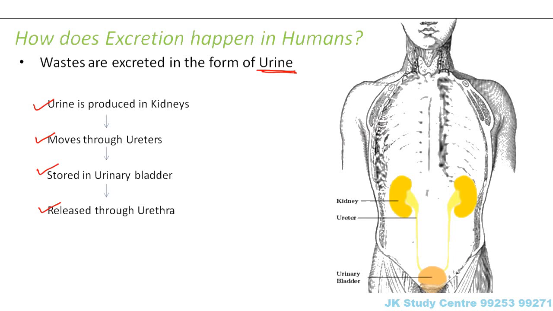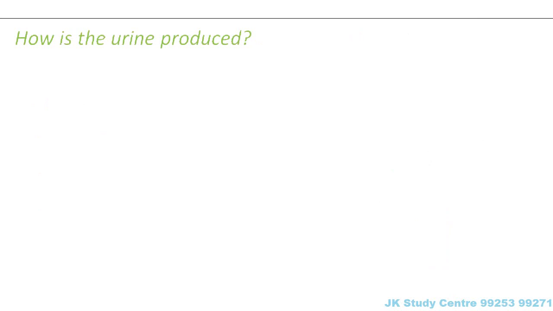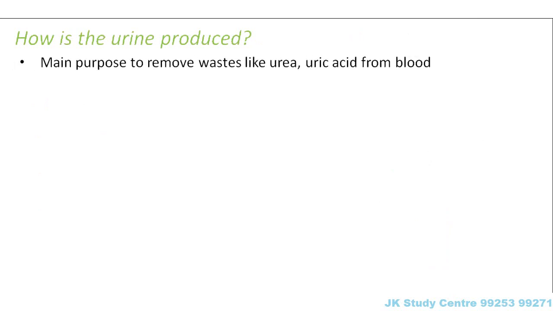But now the question is, how is this urine produced in the kidneys? How actually does the urine production take place? So let us try to understand the production of urine. The main purpose of excretion is to remove wastes like urea and uric acid from the blood. As I said, during the variety of metabolic activities taking place inside the body, a lot of waste products are formed. For example, urea, uric acid, and so on. So such products need to be got rid of.